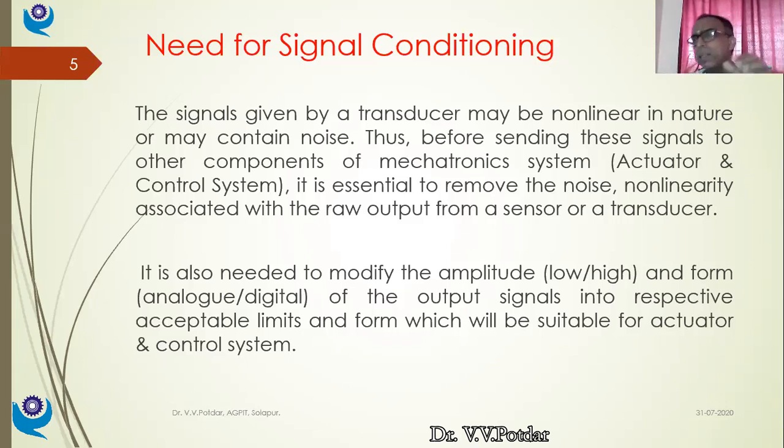Because we have studied some of the transducers which were giving me pulsed or digital output itself. If you remember the speed controlling, the photoelectric pickup, it was generating the digital pulses directly. Or if you remember the digital encoder for measurement of angular displacement, angular velocity or RPM, we studied the optical encoder that was generating the digital signal directly. And let us say I have a robotic arm which is driven by one DC motor.